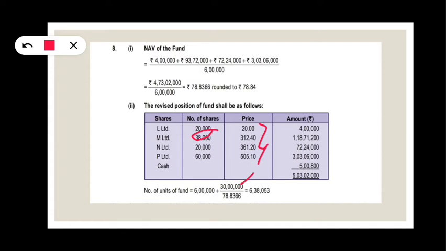First of all, we have to see the revised position of the fund. That is nothing but total investments. See clearly here, all the shares are the same as on 1st February, but for M Limited the fund manager has bought 8,000 shares. So the number of shares is 38,000, M Limited 30,000 plus 8,000. N Limited 20,000. P Limited 60,000.